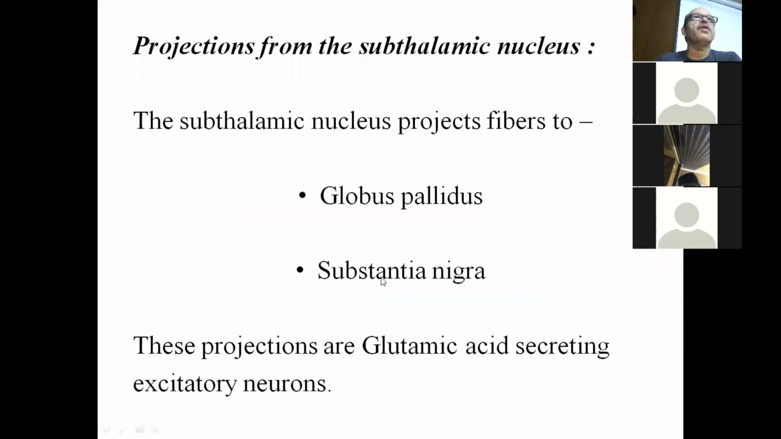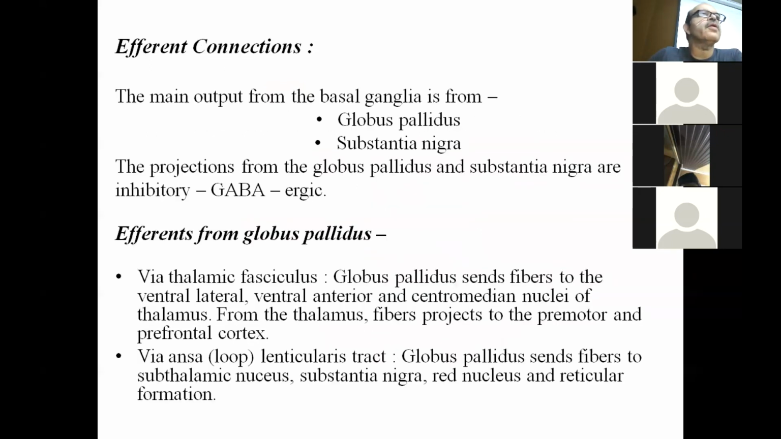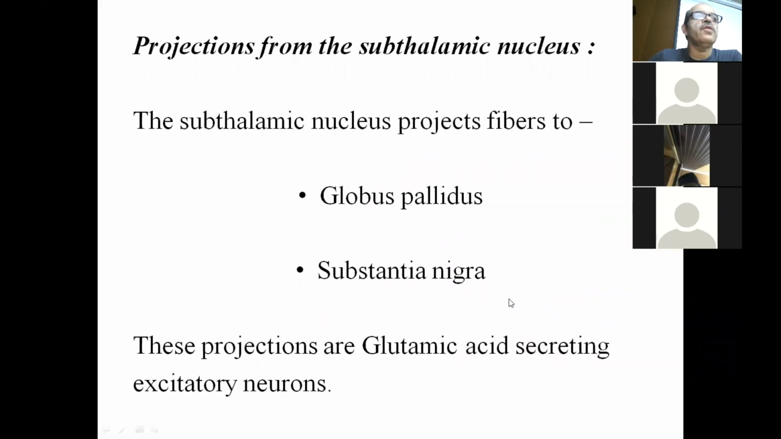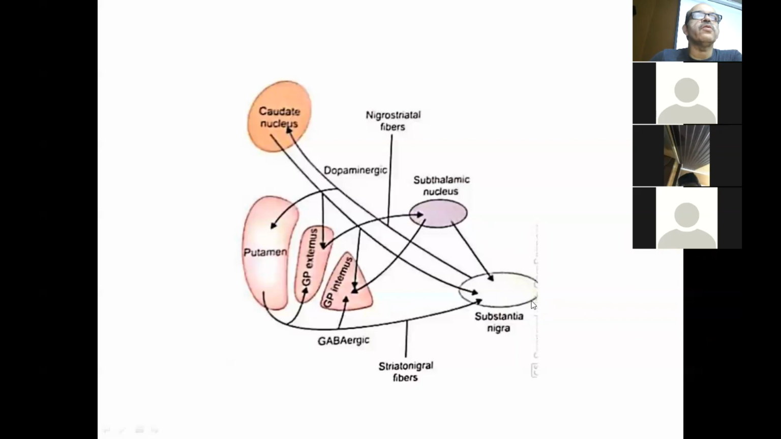Now the projection from the subthalamic nucleus. The subthalamic nucleus projects fibers to the globus pallidus and substantia nigra. We can see in the diagram the subthalamic nucleus supplying the globus pallidus and substantia nigra. These projections are glutamic acid secreting excitatory neurons. The subthalamic nucleus sends excitatory neurons to the substantia nigra as well as the globus pallidus.